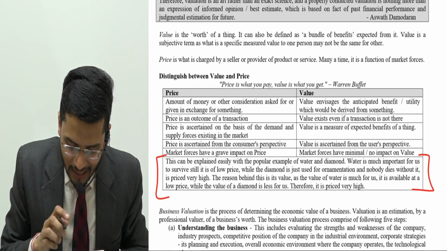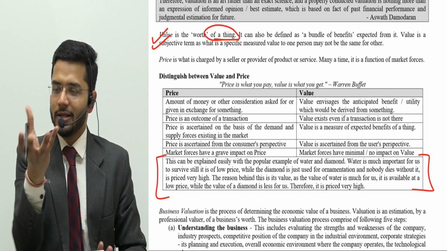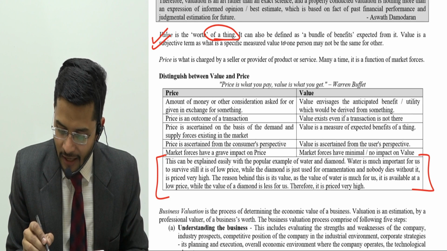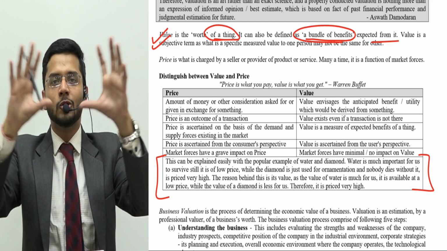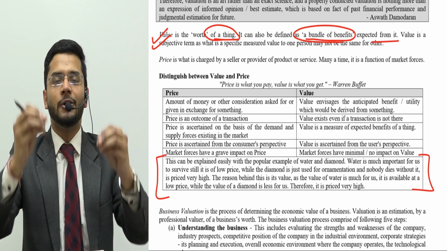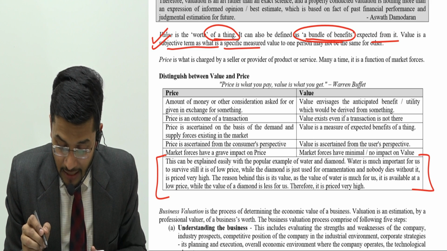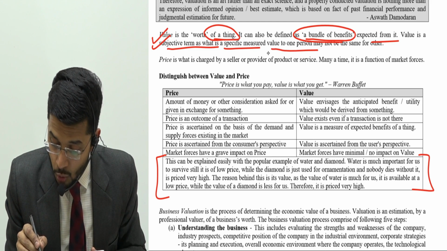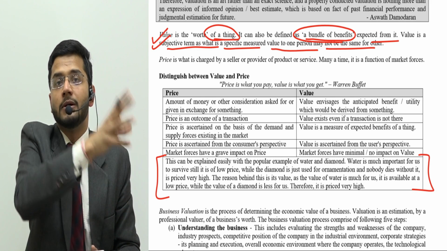So let's come on to the definition, and let's see what are the examples given for this diamond and water paradox. So guys, value is the worth of a thing. What is the worth of a particular thing? It can also be defined as bundle of benefits expected from it. What are the cumulative benefits which are expected from a particular thing? That is value. Value is a subjective term, as what is a specific measured value to one person may not be the same for another. So value might differ from person to person.